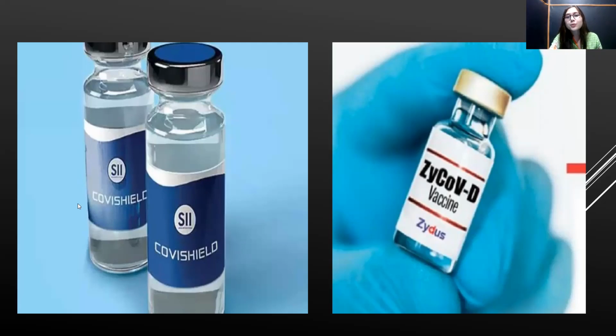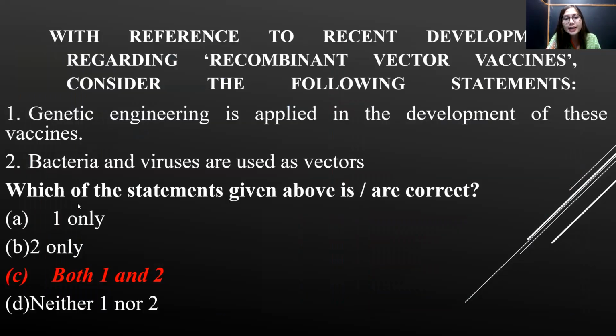As Zycov-D has made use of plasmids, definitely the thing of bacteria comes into effect, right? And with this approach, you can consider that statement 2 is correct, and therefore option C, both 1 and 2 are correct.